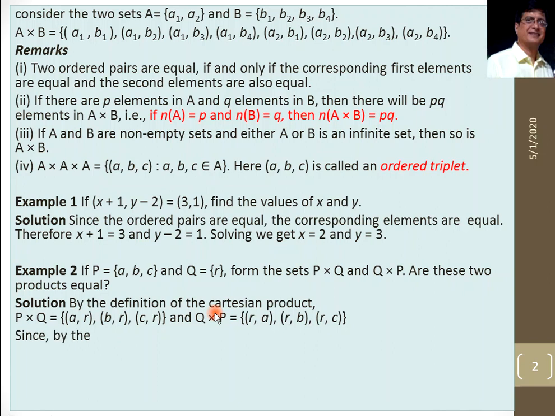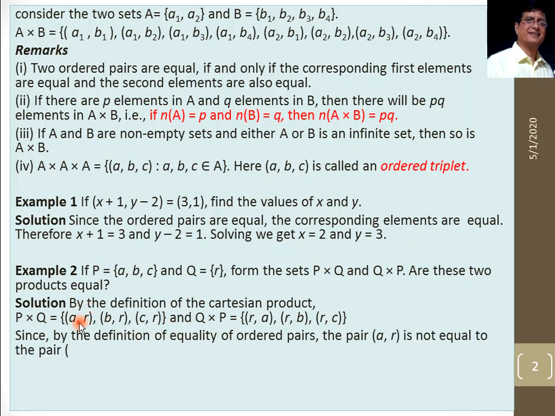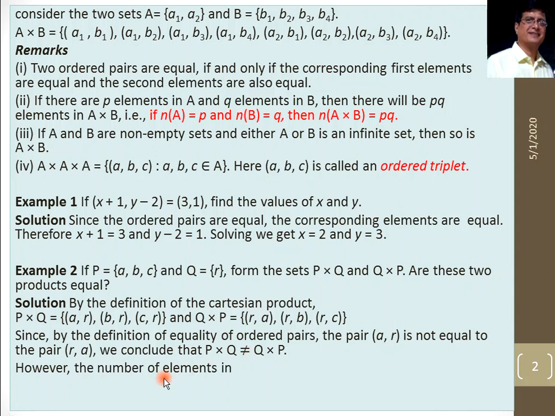Now the second point, are they equal? Any two ordered pairs are equal if their corresponding elements are equal. If you compare the first ordered pairs (a, r) and (r, a), these two are not equal, because the first element is a here and the first element is r there. So therefore P cross Q is not equal to Q cross P. However, the number of elements in each set will be the same. There is no difference in the number of elements. P cross Q contains 3 ordered pairs, and Q cross P also contains 3 ordered pairs.